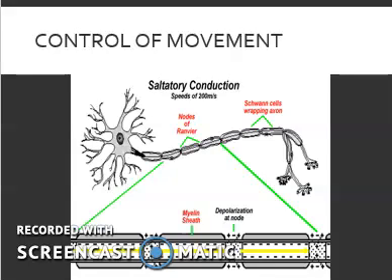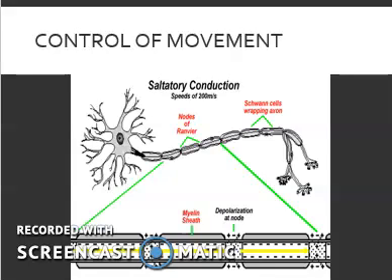Like I said before, the frequency of the electrical impulse will change depending on the stimulus. A weak stimulus will trigger less frequent action potentials, like picking up a piece of paper, whereas a bigger stimulus will trigger more frequent action potentials, like kicking a ball or crushing something. Action potentials also vary in speed as well.